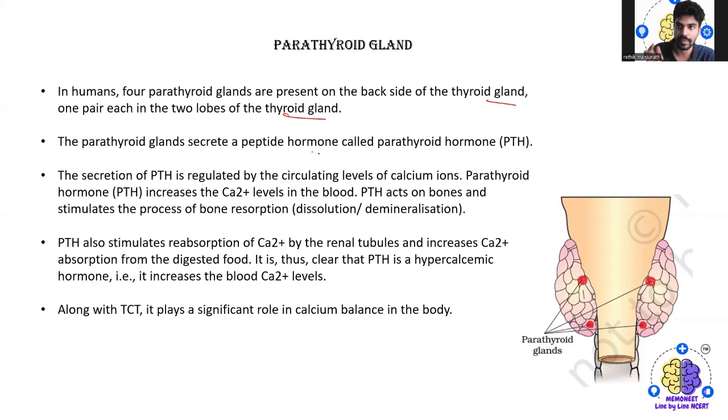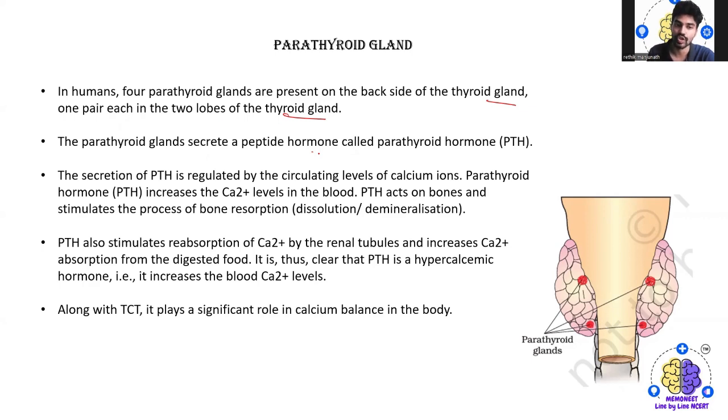The secretion of this parathyroid hormone is regulated by the circulating level of calcium ions, and this parathyroid hormone increases the calcium level in the blood. PTH acts on the bone and stimulates the process of bone resorption.